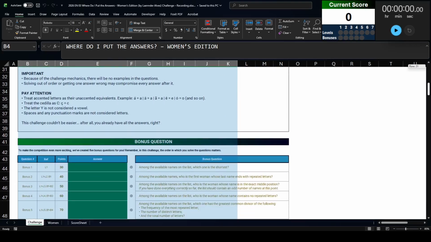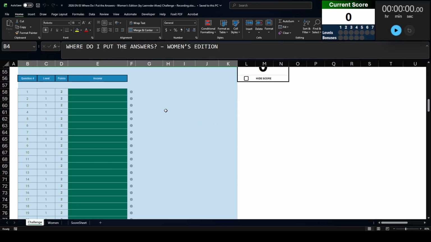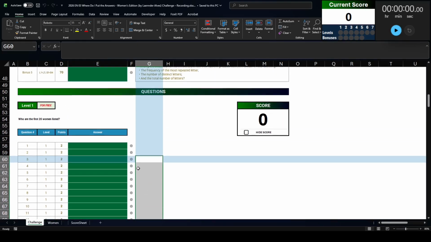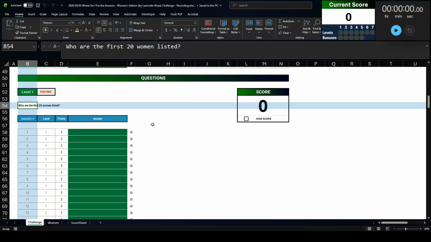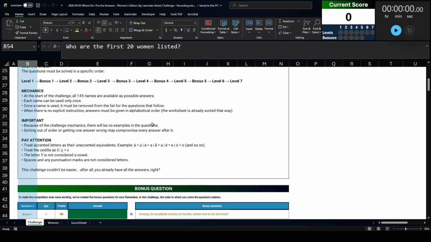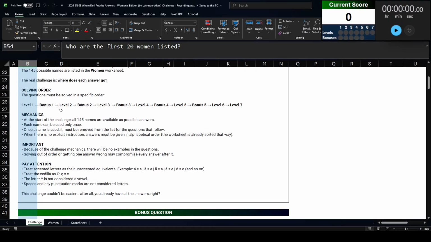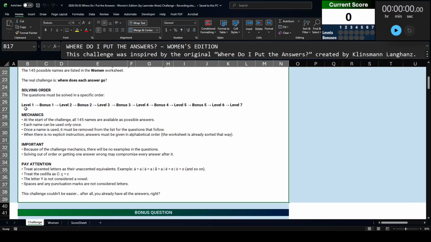Now, the thing is, each question does not have specific information. Instead, we need to look at the level instructions and the bonus instructions to figure out which woman goes where. And because of this layout, we have to complete this case in a specific order. Level 1, then bonus 1, then level 2, then bonus 2, and so on and so on. Otherwise, we might not get the information in the right order that we need for this case.